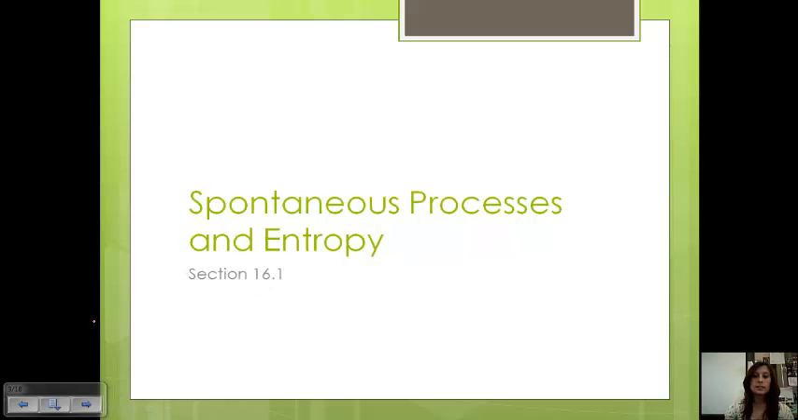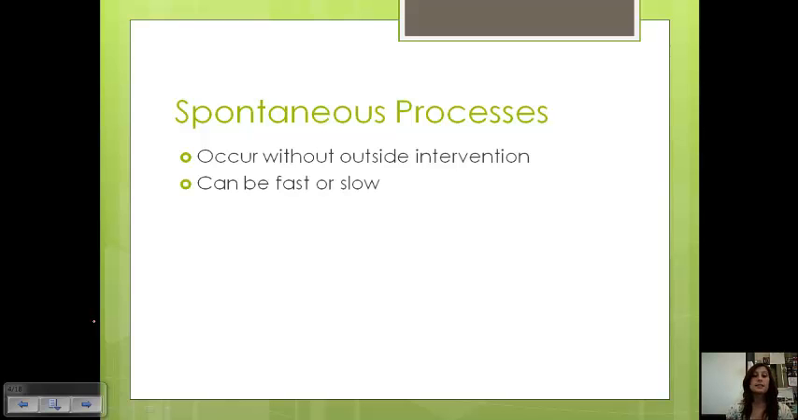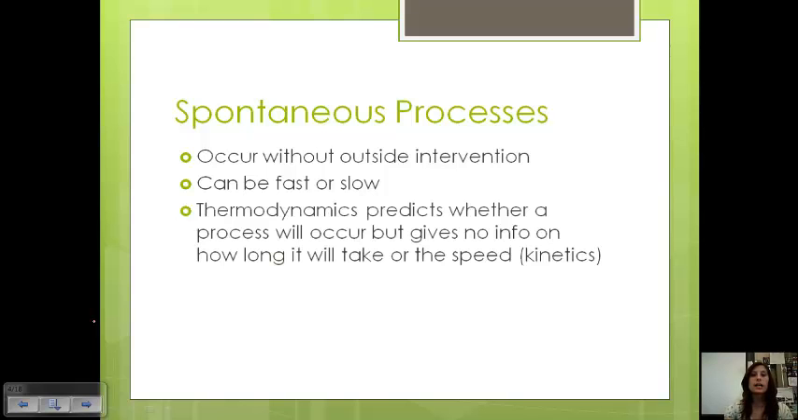Okay, so the first section of this is the spontaneous process and entropy. In order for something to be spontaneous, it needs to occur without outside intervention. It's got to just occur on its own. And these types of reactions or processes can be fast or slow. No information is really given about what the speed of the reaction is, just if it occurs without any outside assistance. Thermodynamics will predict whether a process will occur, but it doesn't really give any information on how long it will take or the speed of the reaction. That's all the kinetic stuff that we did in chapter 12.